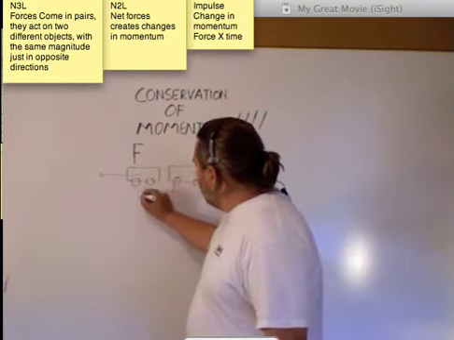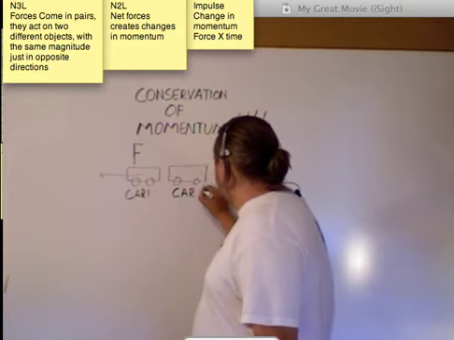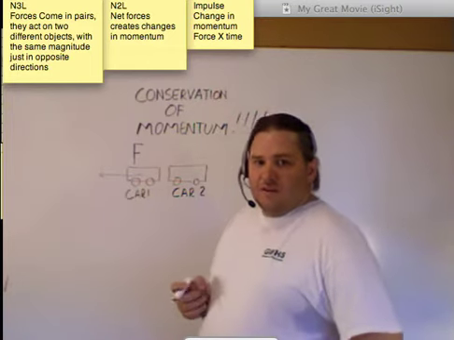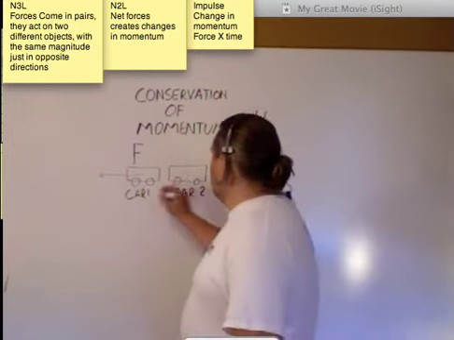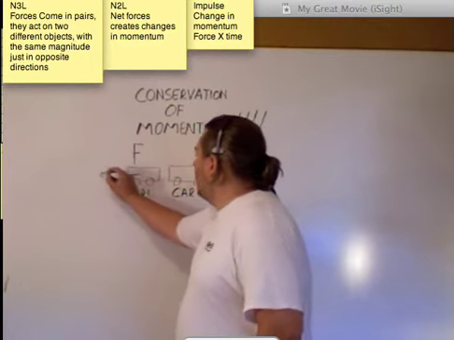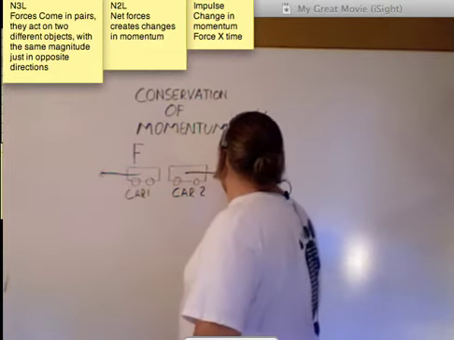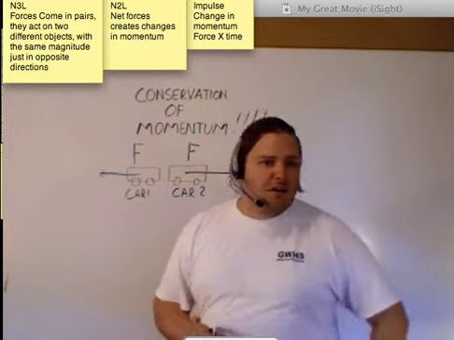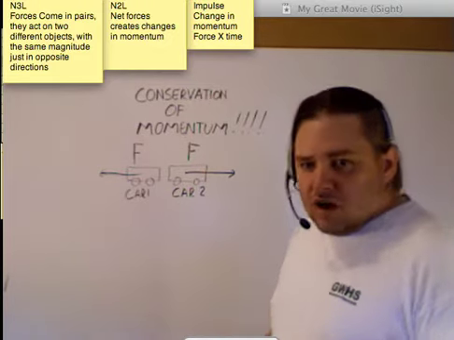So if I exert a big force on this car, let's call this car 1, then looking at car 2, I have to exert the exact same magnitude of force, but in the opposite direction. So car 1 gets slammed into by car 2 and experiences this force. Well, car 2 experiences the exact same force back. It's the exact same magnitude, just in an opposite direction. That's Newton's third law. That has to be true. If it's not true, then why would we call it a law?